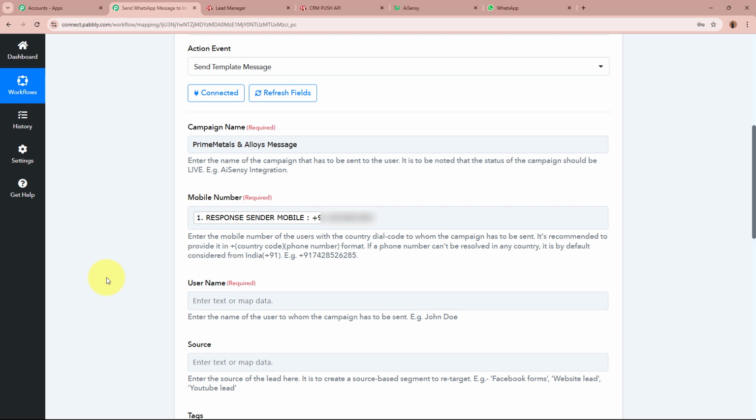That means whenever a new response is captured in our previous step, the new data is automatically going to be updated in place of this mapped data. That is why I mapped the data of the mobile number right over here, okay?